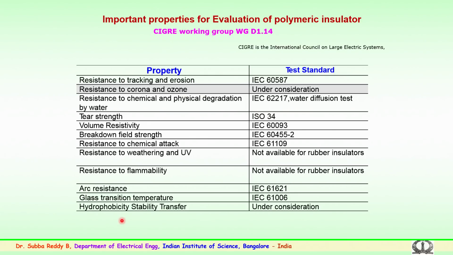Once the water repellent activity is lost, the surface becomes wet and starts absorbing moisture and pollution, and the insulation level could come down. For the classification and stability transfer, the standard is still under consideration. These are the important 12 parameters being considered by the CIGRE working group for standardization.